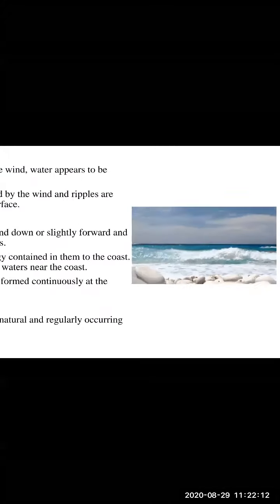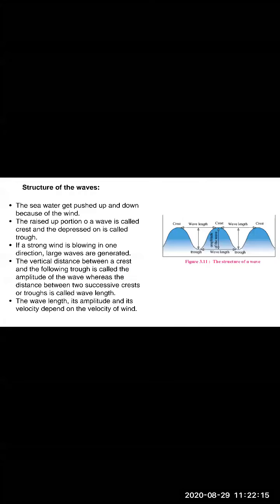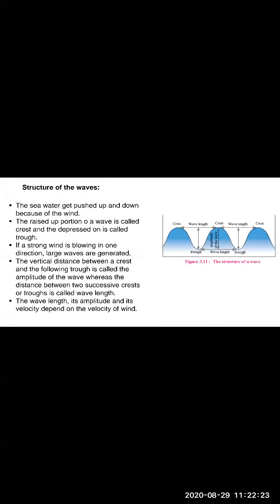Yes. Now moving ahead, we are going to study the structure of waves. Yes, even these waves have structure, children. So how it is formed, we are going to see. The sea water gets pushed up and down because of the wind, right, children? We have studied this.